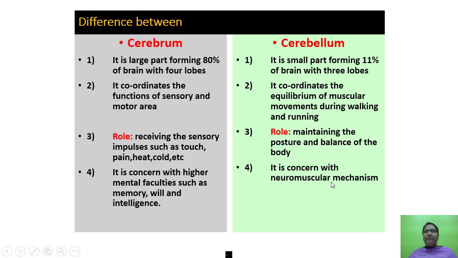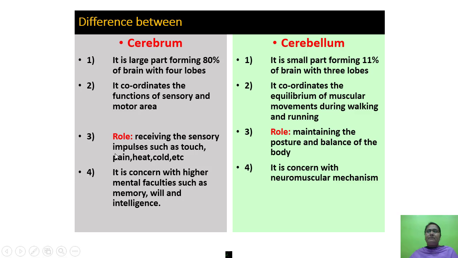Then we shall have the difference between the cerebrum and cerebellum. Sometimes it is asked in the paper. Cerebrum is present in the forebrain. Okay, cerebellum is hindbrain. Remember that. So cerebrum, first point, it is a larger part forming 80% of brain with 4 lobes. Cerebellum, it is a small part forming 11% of brain with 3 lobes. Second point of cerebrum, it coordinates function of sensory and motor area. Second point here, it coordinates equilibrium of muscular movement during walking and running.